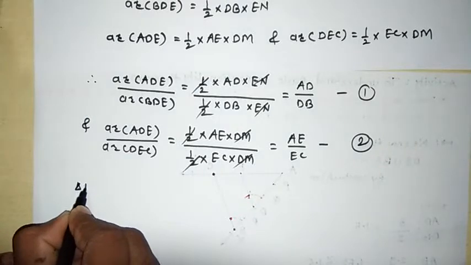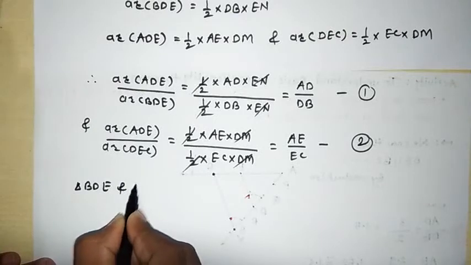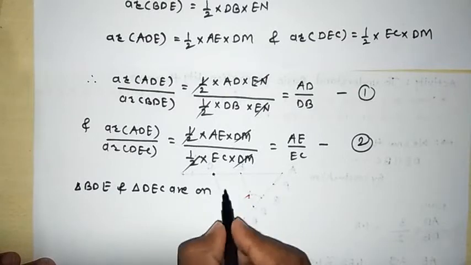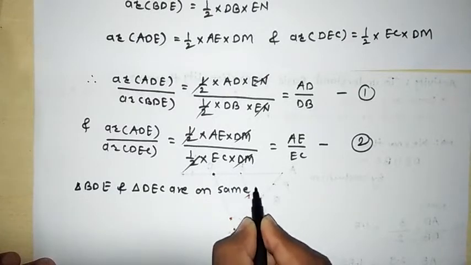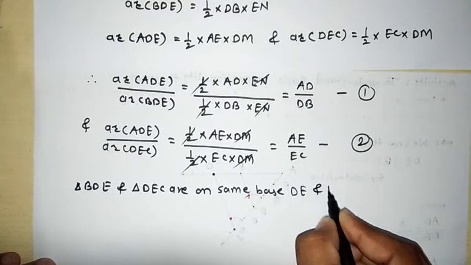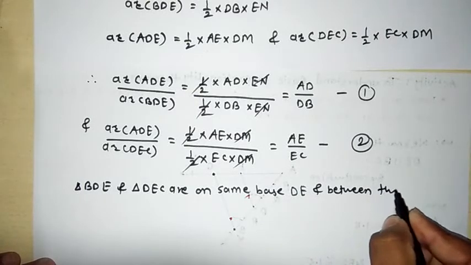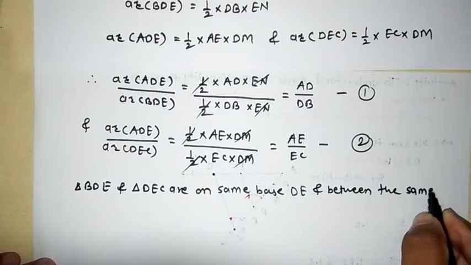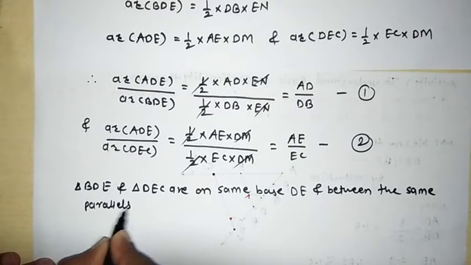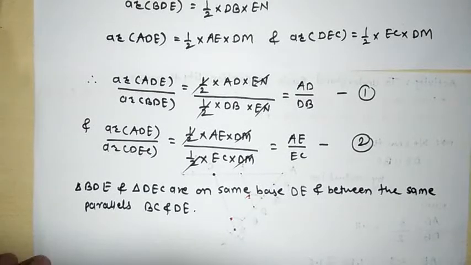Triangle BDE and triangle DEC are on the same base DE and between the same parallels BC and DE.